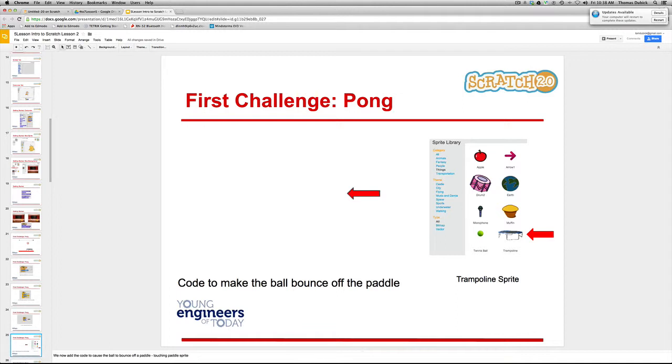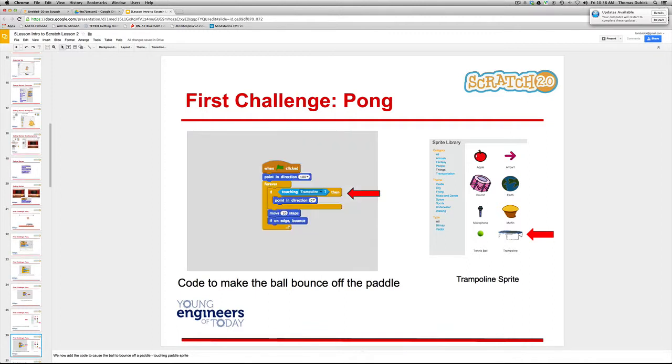Now, think about how you would make code to bounce off the paddle. Hint, use an if-then statement. Think about the code you would use to make the ball bounce off the paddle. If you can, write the code now. This is what that code would look like. If touching trampoline, point in direction 0. Still moving 10 steps, if on edge bounce. Remember, this code is on the bouncing ball, so it's saying, hey, if I touch trampoline, point in that 0 direction.